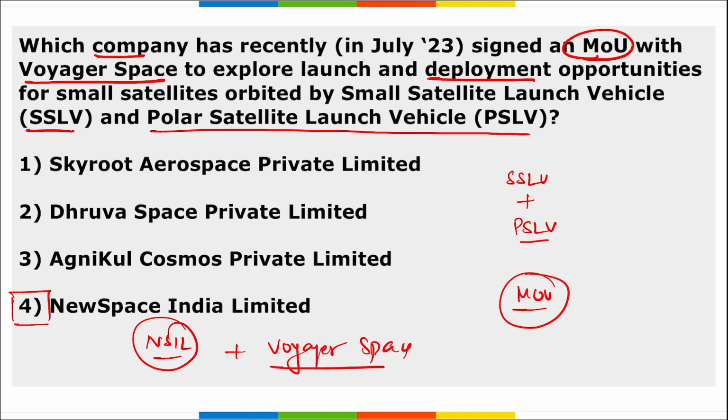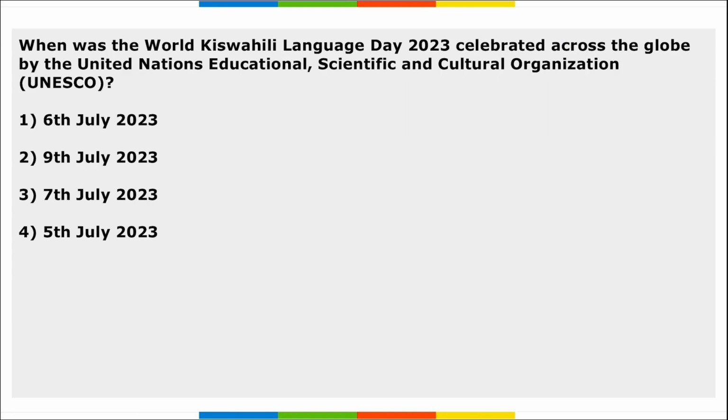This is a global leader in space exploration, and they signed an MOU with NSIL, a Central Public Sector Enterprise under the Department of Space. Correct? And this is also known as the commercial arm of ISRO. They together recently signed an MOU where they will be working towards various launch and deployment opportunities using NSIL's SSLV and PSLV. SSLV is your Small Satellite Launch Vehicle and PSLV is your Polar Satellite Launch Vehicle.